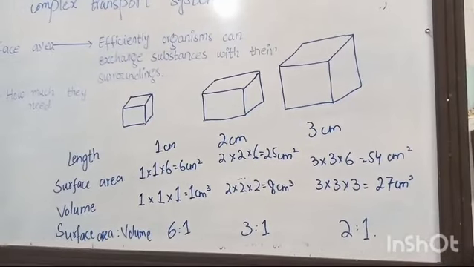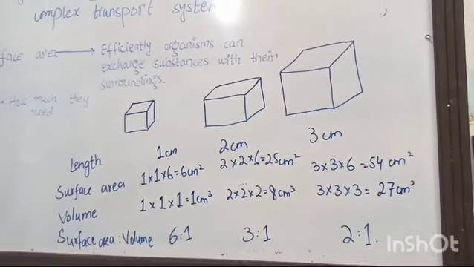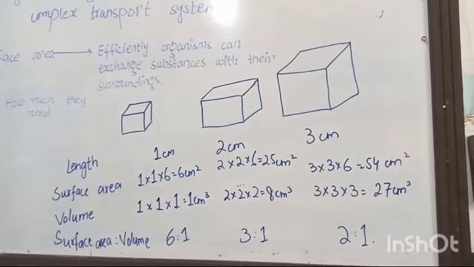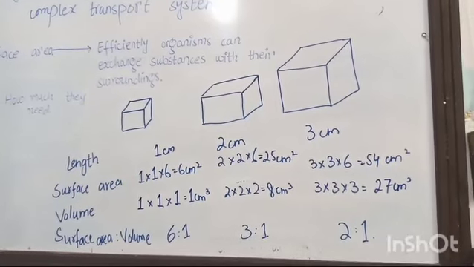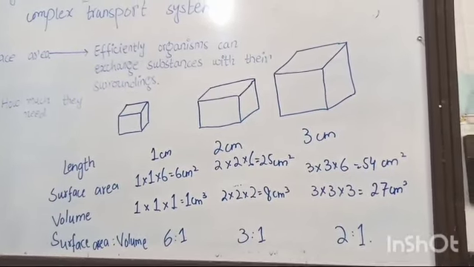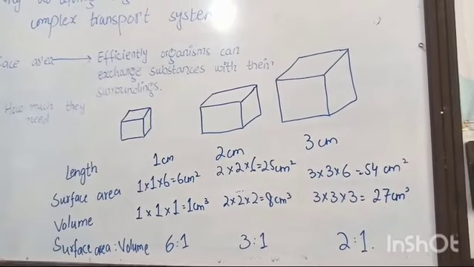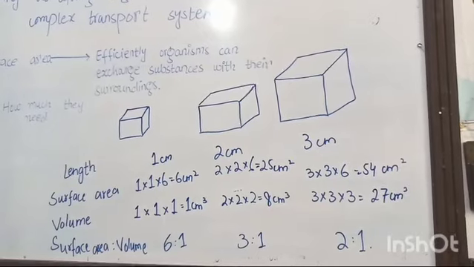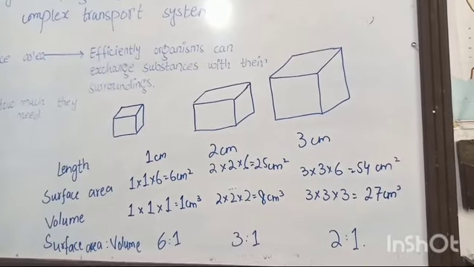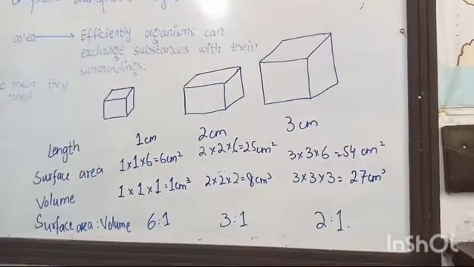Now consider the volume. As the length increases from 1 to 2 centimeters, the volume increases from 1 centimeter cubed to 8 centimeter cubed. But by the increase of the length from 2 centimeters to 3 centimeters, the volume increases from 8 centimeter cubed to 27 centimeter cubed. So what can we conclude from this?